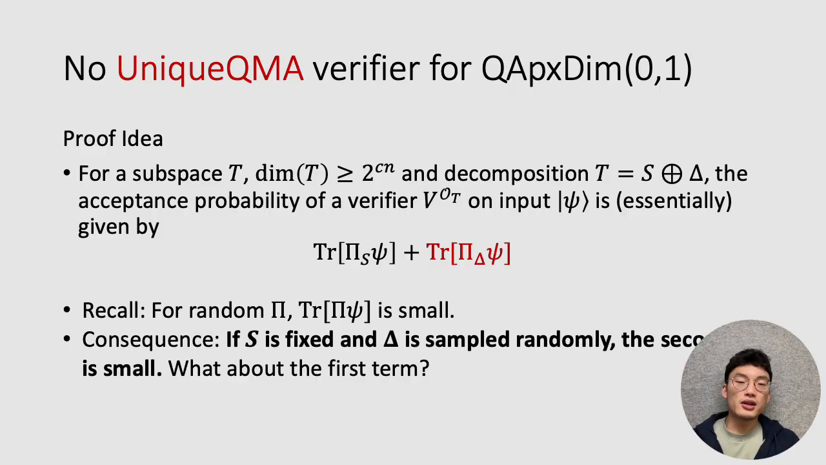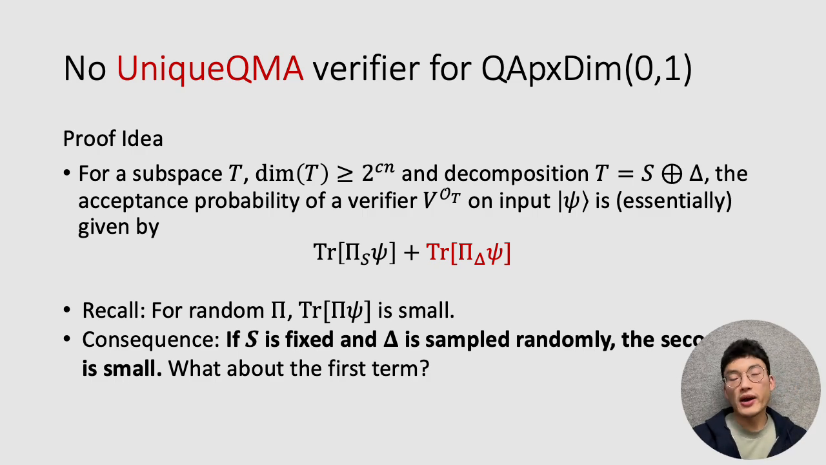For this second quantity, this will turn out to be the easier one. The way we show that this is small actually goes back to what we talked about earlier, where we observe that the reason why a unique verification procedure for QMA is difficult is that random subspaces have very small overlap with psi, or that this quantity concentrates very well.